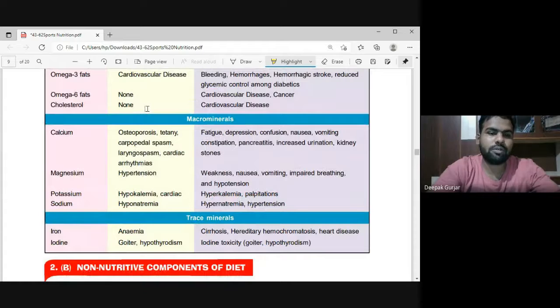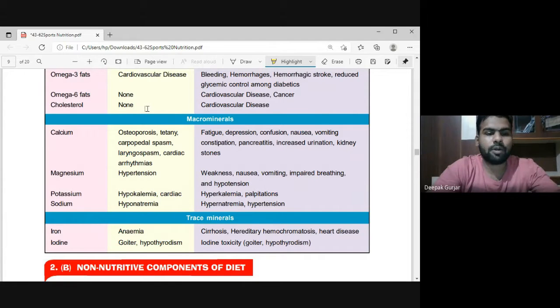If there is a deficiency, then osteoporosis, tetany, right? This osteoporosis problem happens when a person faces frequent fatigue, depression, a state of mental confusion, nausea, vomiting, constipation, right? Increased urination, kidney stones, these problems happen.